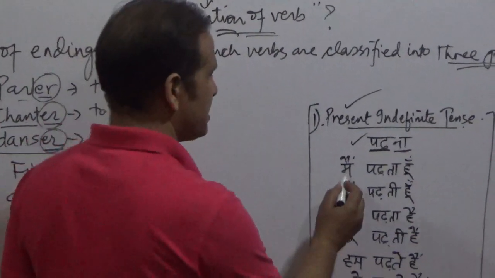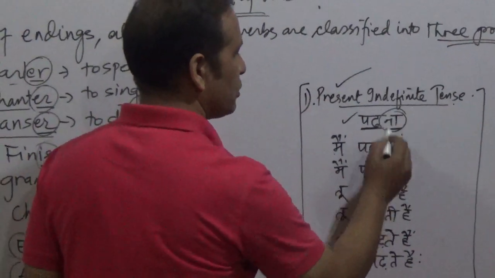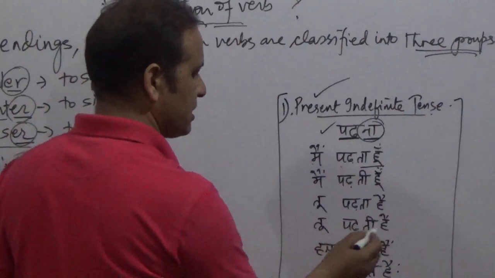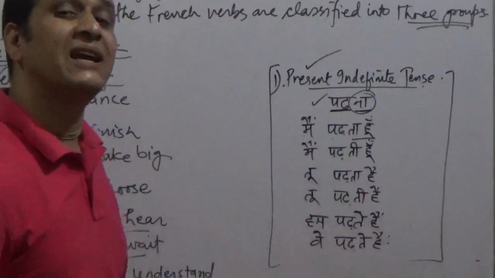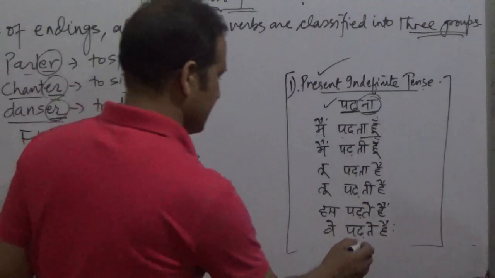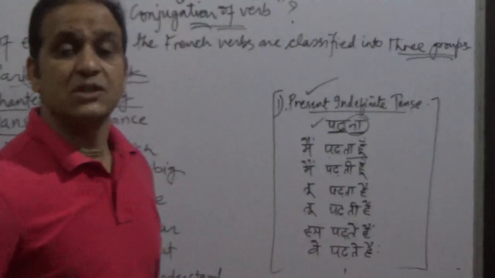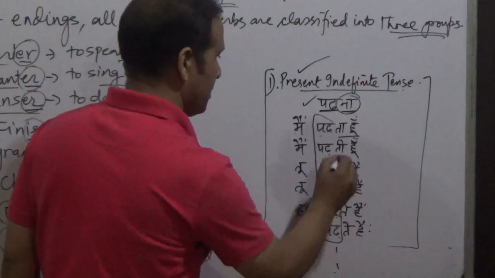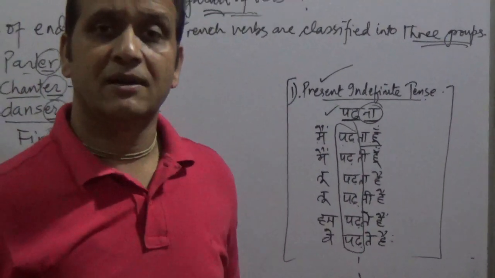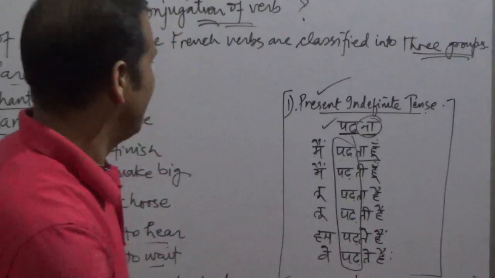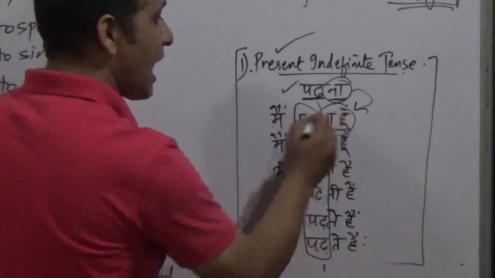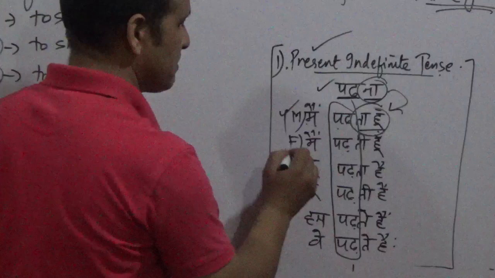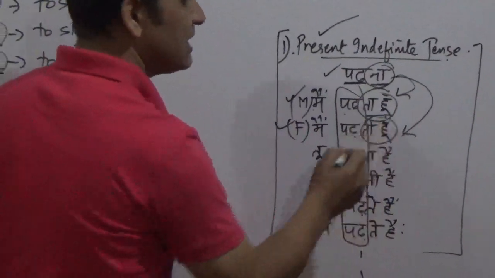Okay, so you will teach him मैं पढ़ता हूँ, this na changes into ता हूँ, मैं पढ़ती हूँ, तू पढ़ता है, तू पढ़ती है, हम पढ़ते हैं, वे पढ़ते हैं, वह पढ़ता है, वह पढ़ती है, and like that. So by this example you will tell him that the stem part which is pad remains the same with all the subjects. It doesn't change ever. But na changes into ta hu when the subject is मैं, masculine. But if the subject is मैं, feminine, then na changes into ti hu.